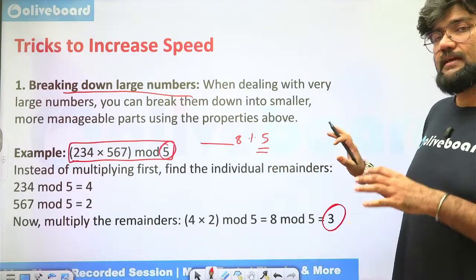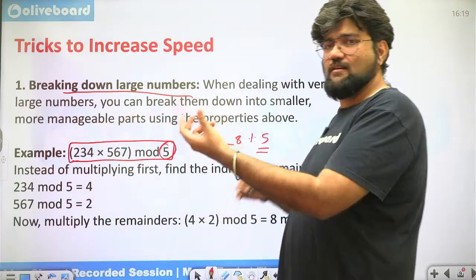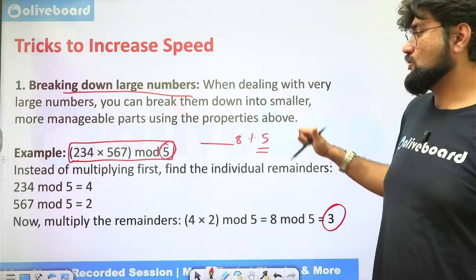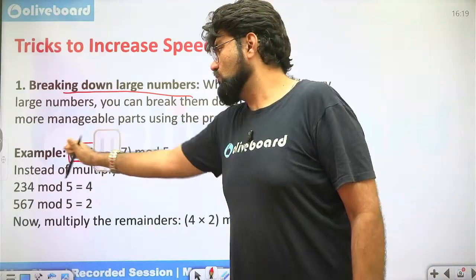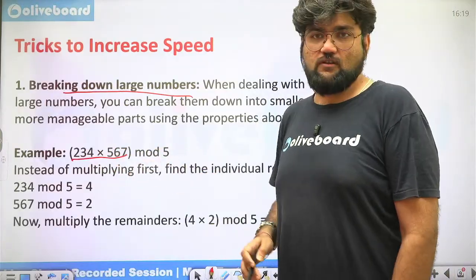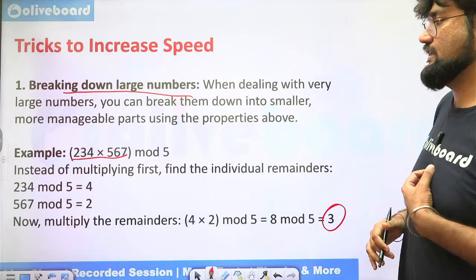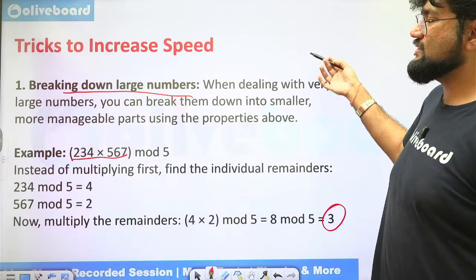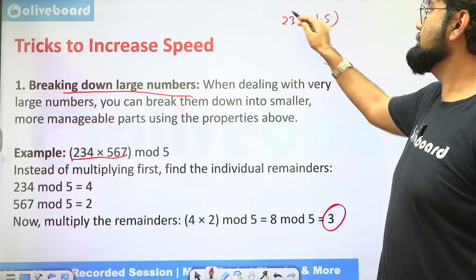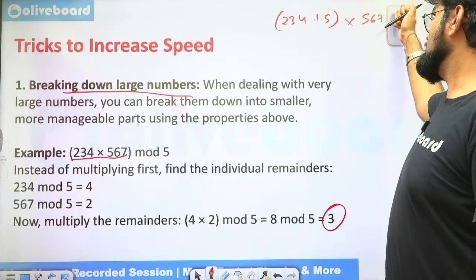But this is not applicable for all the numbers. It is easy when the divisibility test is something about the last digit. But otherwise, you may not be able to solve it like this. Okay. So how do we generally approach it now? We have two options. Either we multiply the whole thing, which is going to cost us a lot. 200, 500. Okay. It's going to cross 10,000, which is a very heavy value. Or what we do is we simply find out individual mods. So 234 mod 5 into 567 mod 5. Now we'll use the same technique here also.